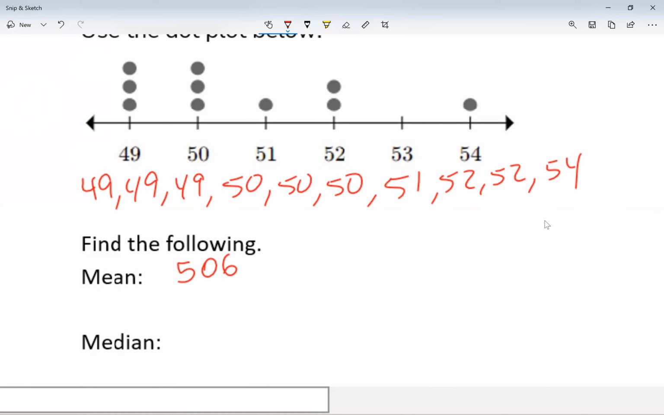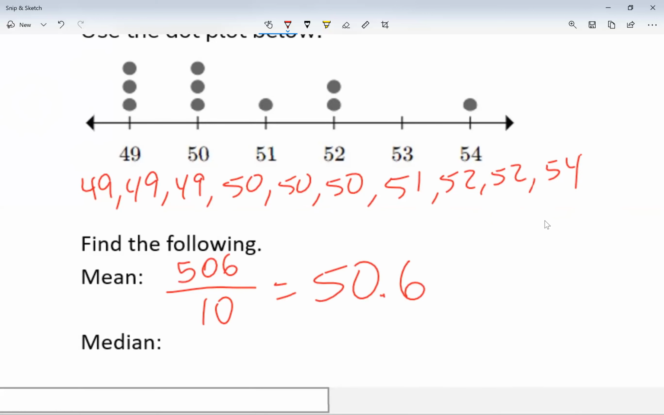Whatever I get, I'm going to divide this. I'm going to write it as a fraction. I'm going to divide it by how many numbers there are. It's easy to count the dots, or you can count how many numbers we have. There's 10 of them. So I'm going to go 506 divided by 10. In my case, it happens to be 50.6. My mean is 50.6.